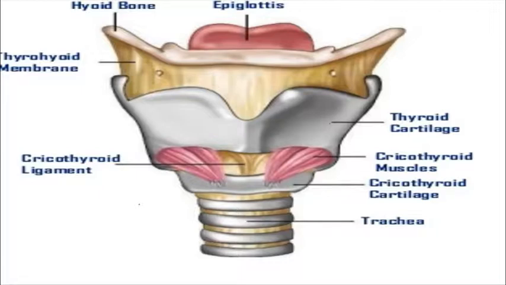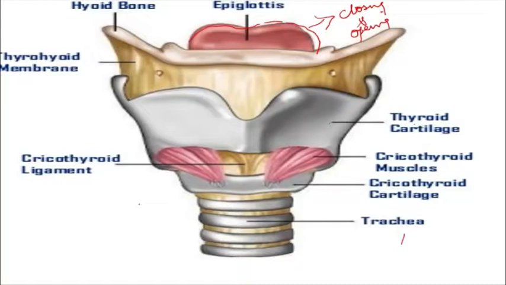The glottis is guarded by the epiglottis, a flap-like structure. You can see here, that is the epiglottis. The epiglottis is responsible for controlling the closing and opening of the windpipe. That is called the trachea. We are going to see that one.